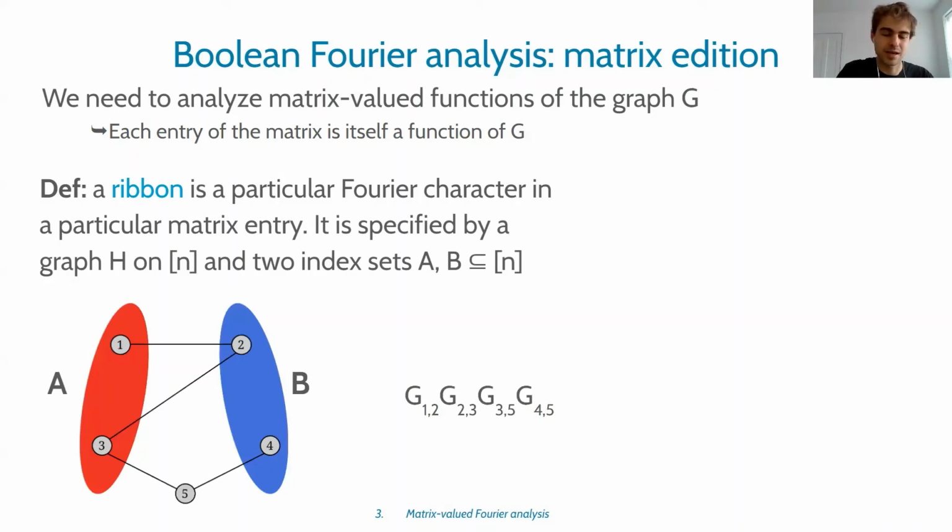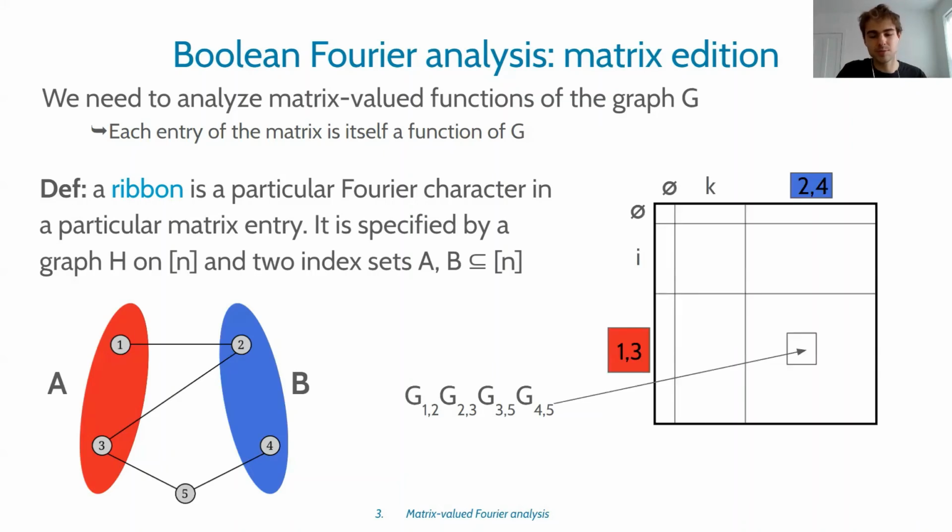For example, here is a particular ribbon. A represents the set 1, 3, B represents the set 2, 4. Those are the index sets in the matrix. And the Fourier character is telling you which bits of the input to take the parity of. And this particular Fourier character lives in this entry of the matrix. So the ribbons form a basis for the space of all matrix valued functions of the input graph G, just by virtue of the fact that each of the entries of the matrix is spanned by the Fourier characters.